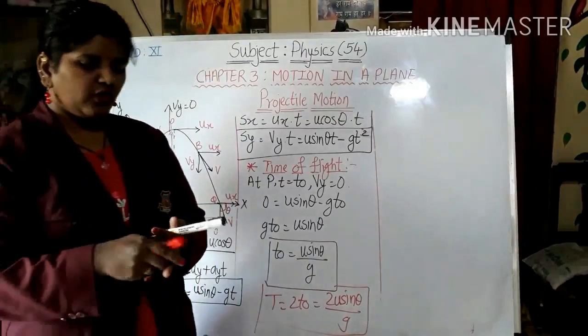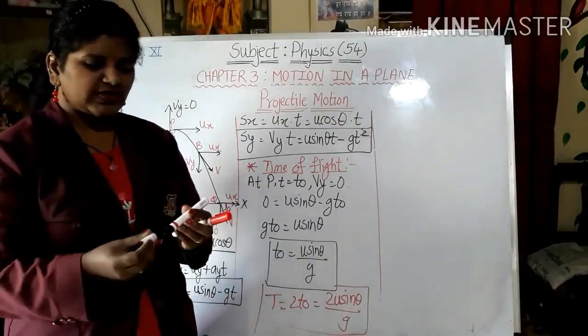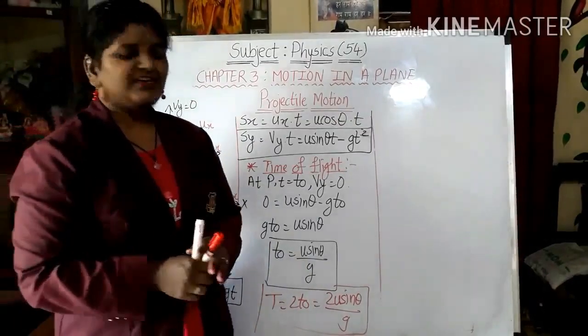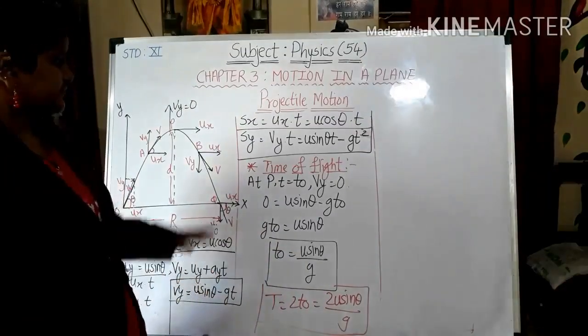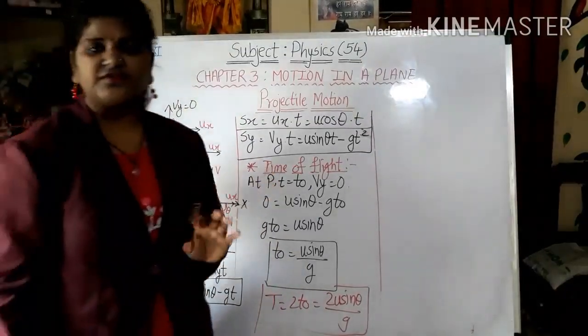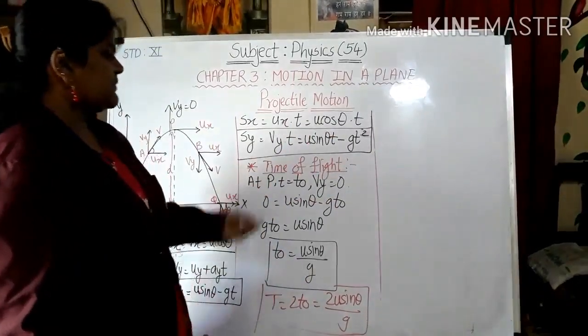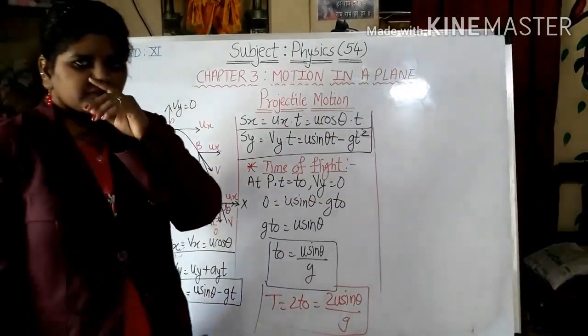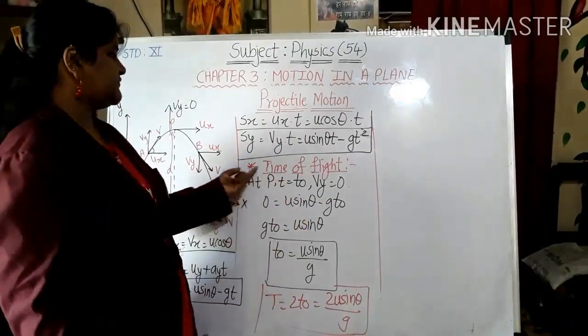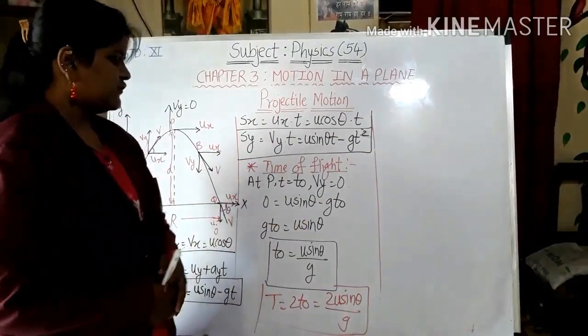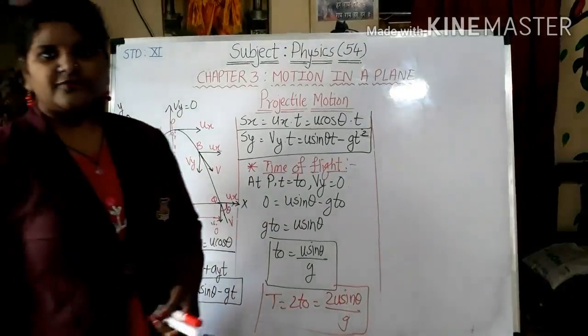So we have derived all the equations, first for velocities as well as for displacement, and then by taking some substitution we have derived the formula for T, which is time of flight.